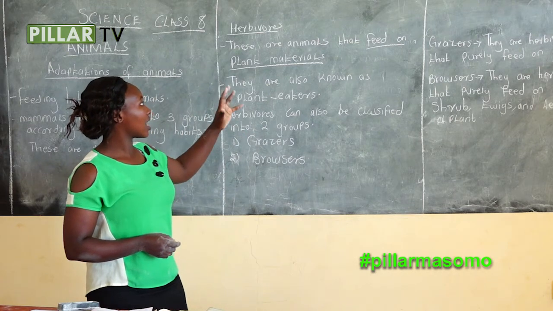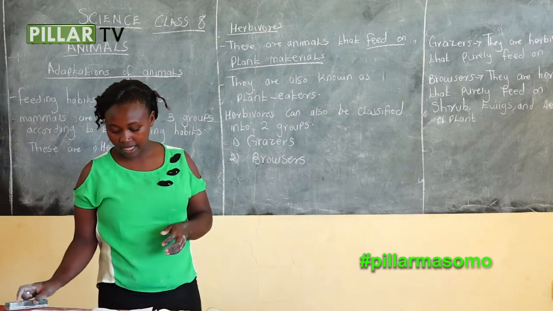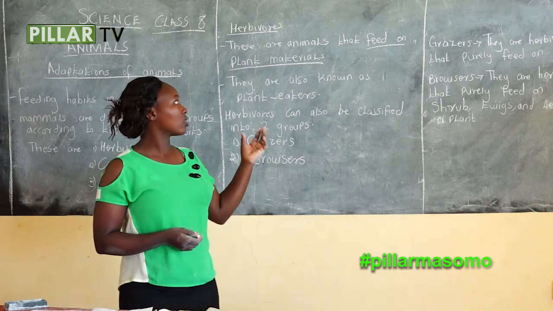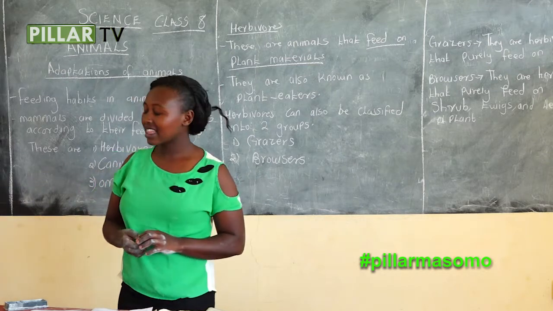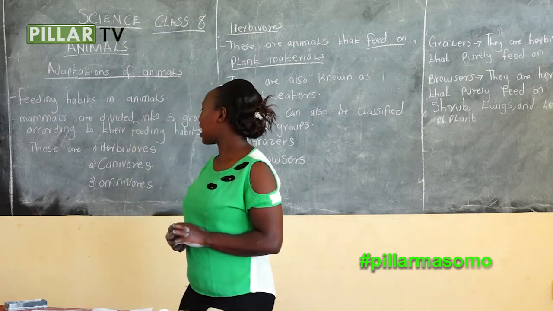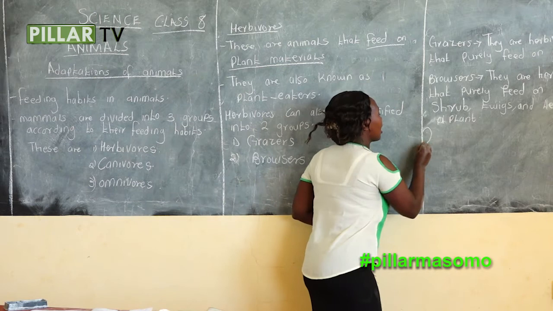Those are herbivorous, and we have said those are animals that feed on plant materials. They are also known as plant eaters. Another category of feeding habit in animals is carnivorous. The second one is carnivorous.